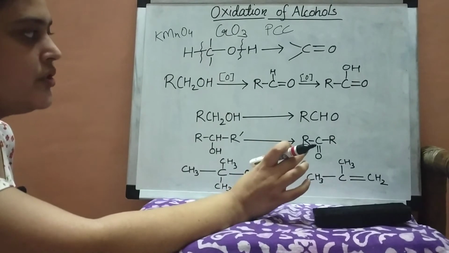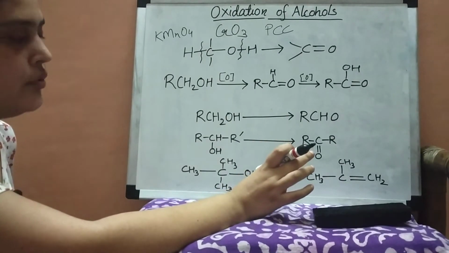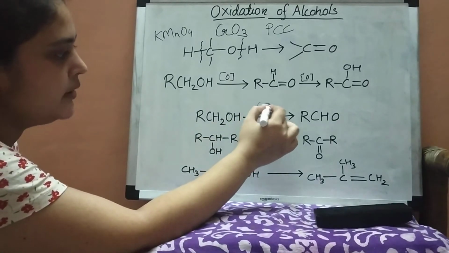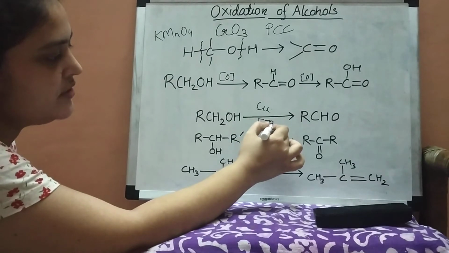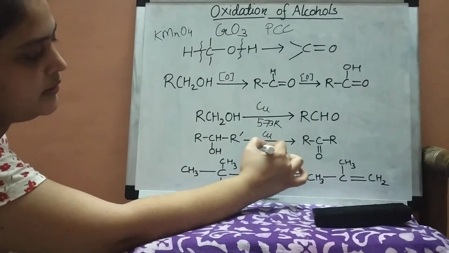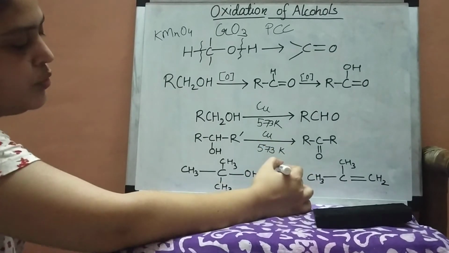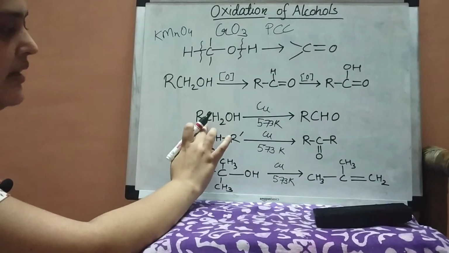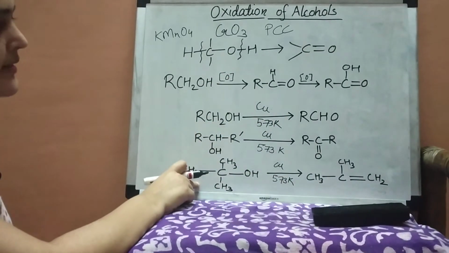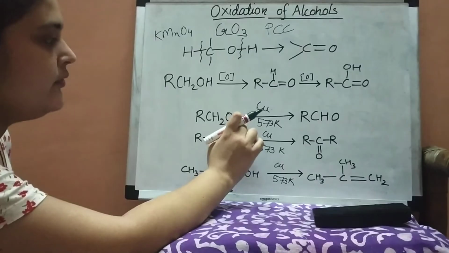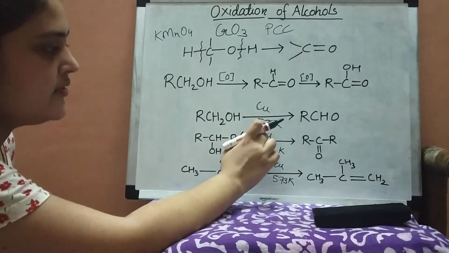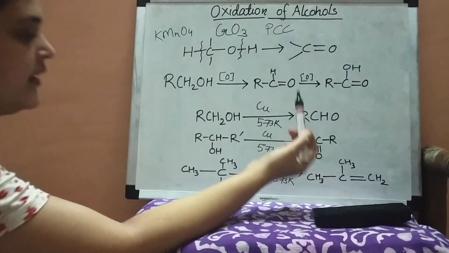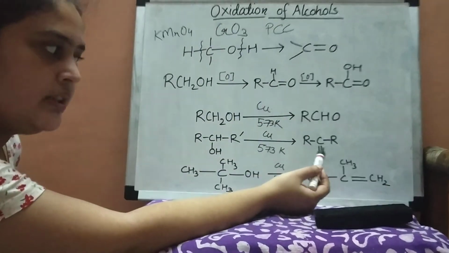Now the fourth reagent which we can use for oxidation is copper and heating. So if we use copper and temperature 573 Kelvin in each case, then what happens? This is the primary alcohol, this is the secondary alcohol, and this is the tertiary alcohol. When we add copper at temperature 573 Kelvin, primary alcohol is changed to what? Aldehyde, and secondary alcohol is changed to ketone.